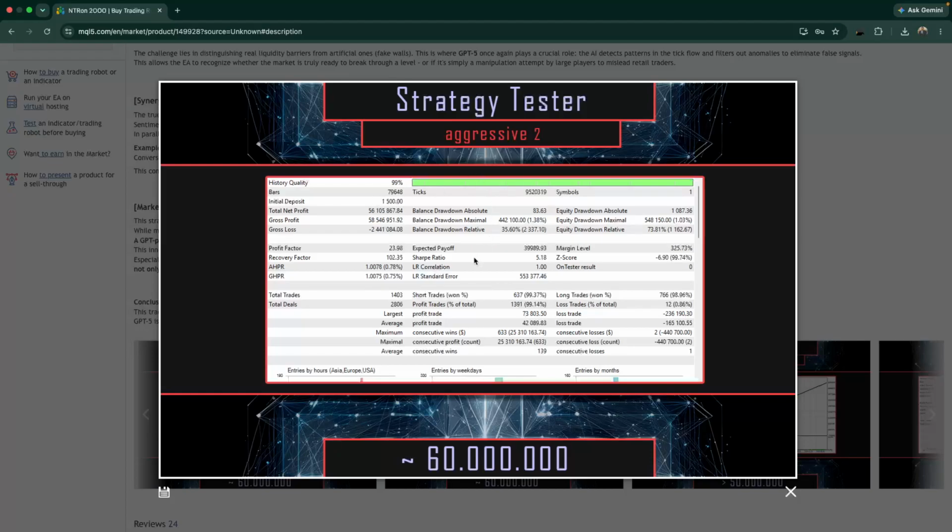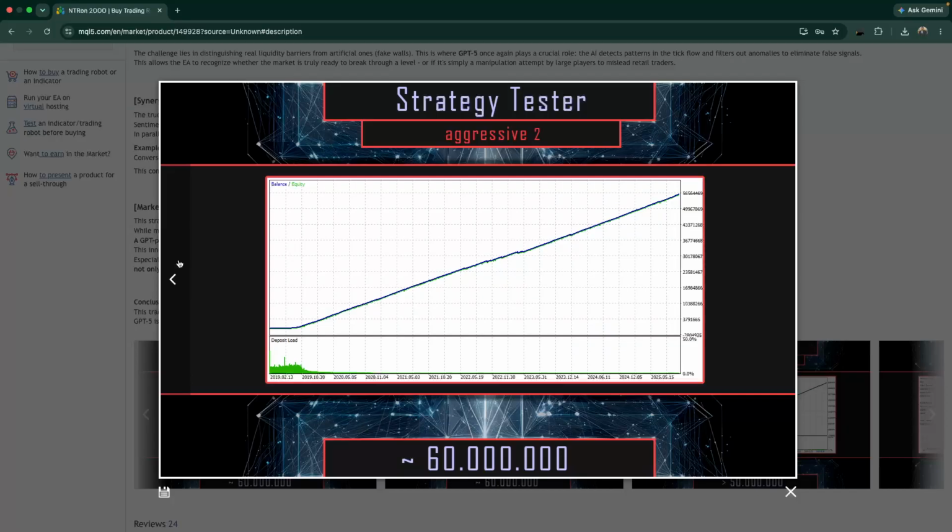This is actually on the MetaTrader platform, and they have a profit factor of 23.98. All of these are impressive numbers. We are seeing a win rate of 98 to 99%, almost flawless. Total trades 1,403, and all of these are what is portrayed on their site.